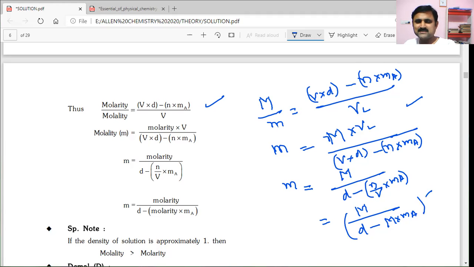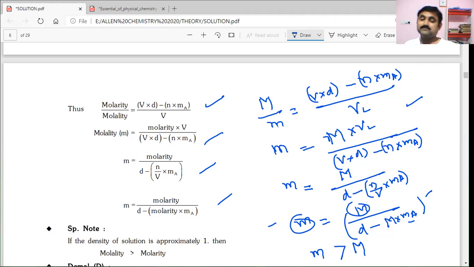Like this, all the steps came. If you observe keenly, density of solution is there, molarity is there, molecular weight of solute is also there. Finally we call this the relation between molarity and molality. Suppose the density of the solution is approximately 1, then molality will be greater than molarity. Small m will be greater than capital M if the density is approximately 1.